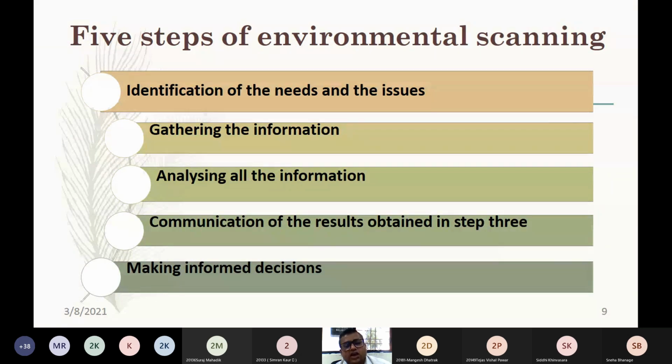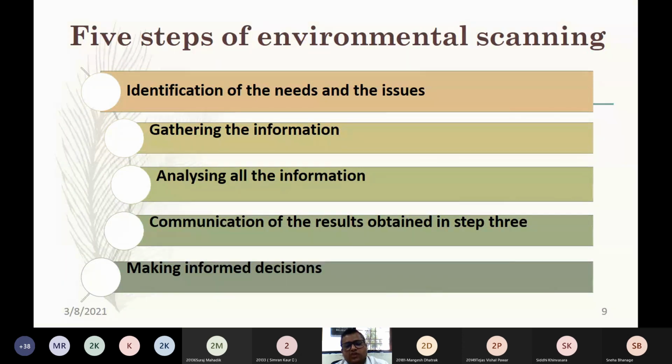So the third step is analyzing the information. For analyzing the information, you need to have all the information with you pertaining to the competitor, pertaining to your product, pertaining to the customers, pertaining to the market, pertaining to the business, pertaining to the suppliers, and so on and so forth. So when the company is doing the analysis of all the information, they are trying to understand what environmental forces are into play, how the business is getting affected because of the changes in the environment over a given period of time, and then communication of the results obtained in step 3.